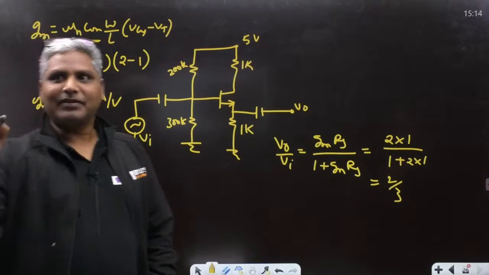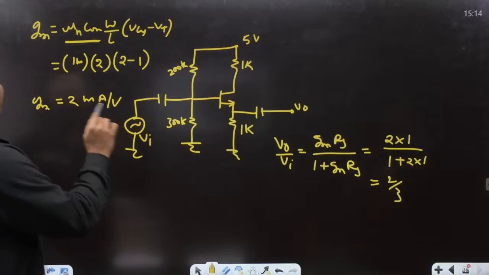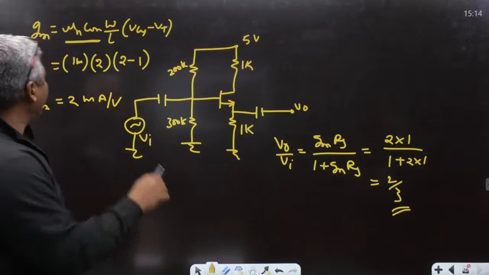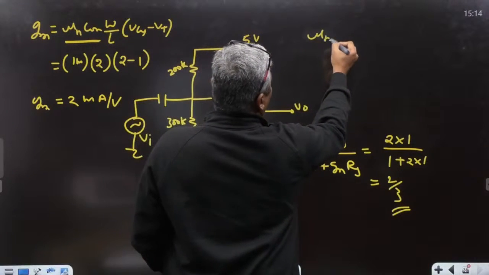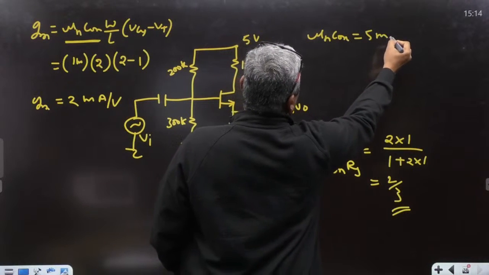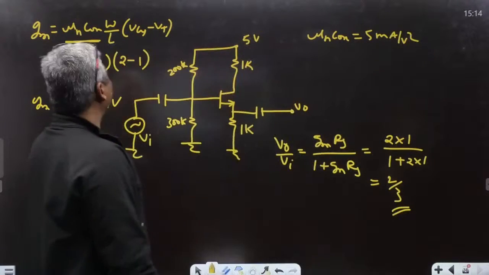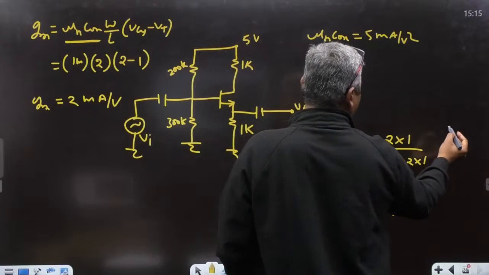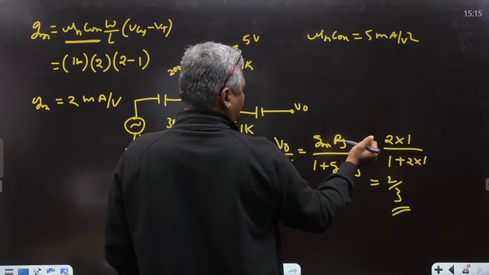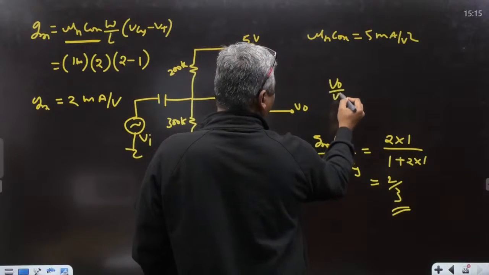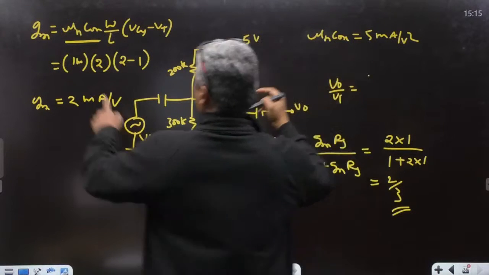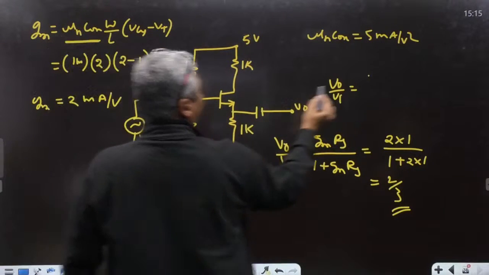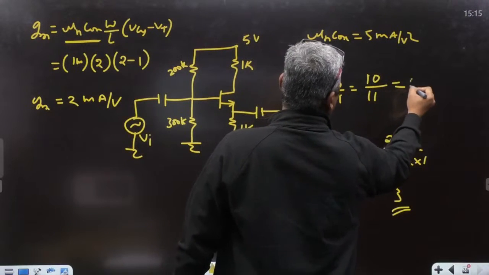Check, guys, if GM is 1 milliampere per volt square, this is the correct answer. But I got some other questions saying that mu n COX is given as 5 milliampere per volt square. Which one is correct? If that is 5, then GM will be 10, so VO by VI is 10 by 11, that is 0.9 something.